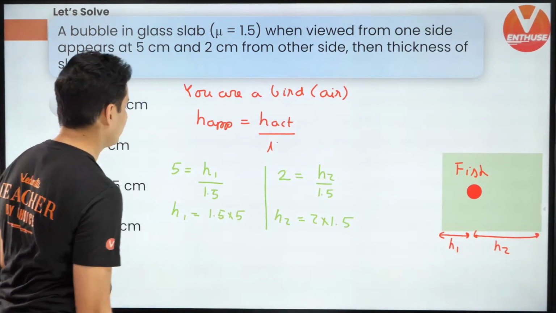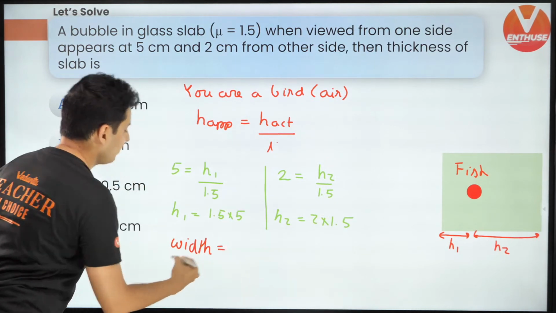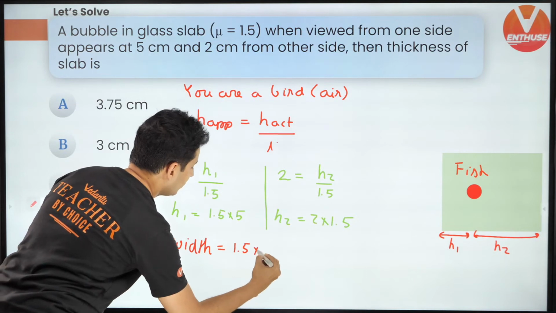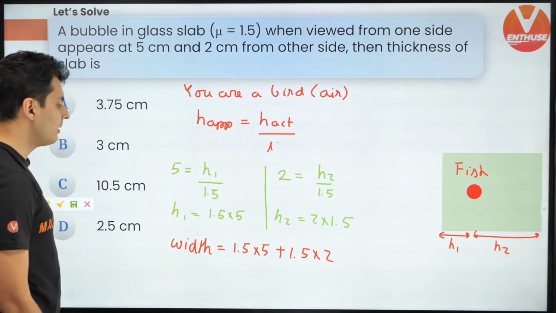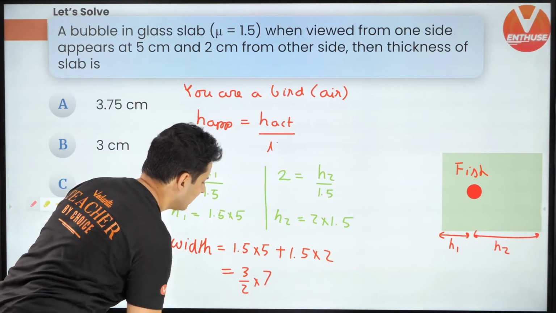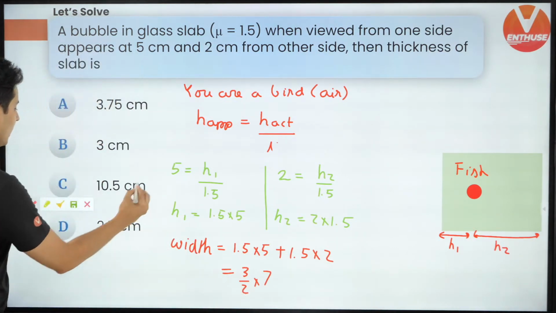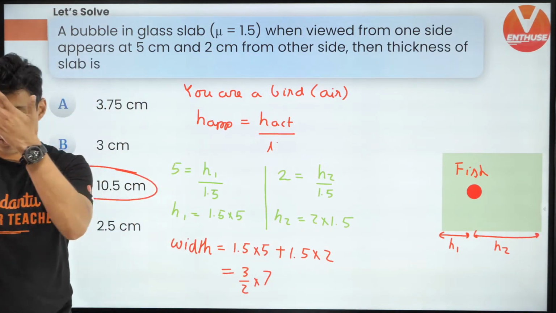So the total width of the slab is obviously H1 plus H2. So 1.5 into 5 plus 1.5 into 2. So that's going to be 1.5 into 7, or 3 by 2 into 7. 7 threes are 21. 21 by 2 is 10.5 centimeters. That's option C. Very good.